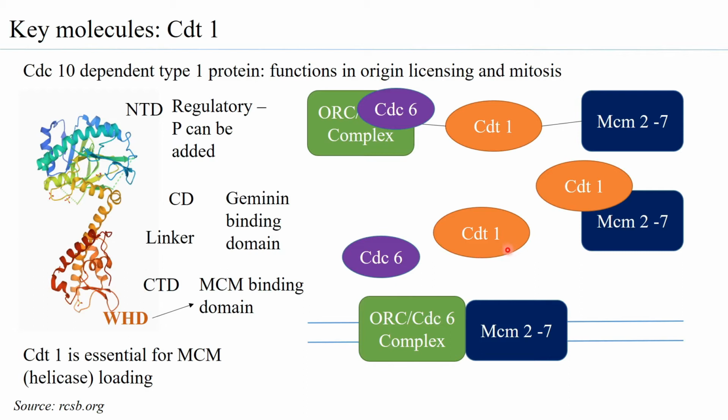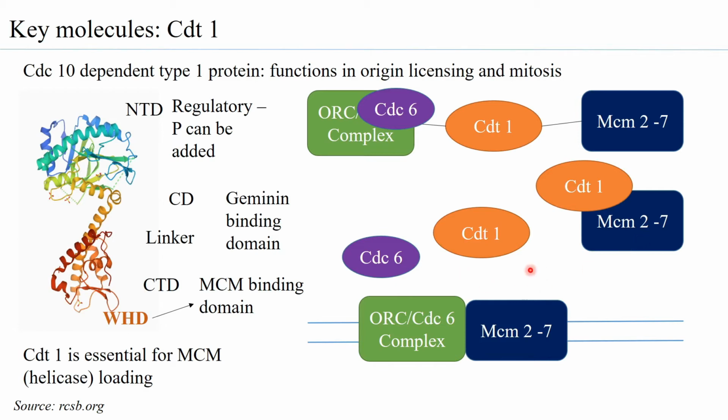One of the ways is that since this loading of MCM2-7 by the CDT1 happens at the onset of S phase, during the S phase you have an increased expression of S-cyclin CDK, that is, S-cyclin dependent kinase. And the S-cyclin CDK phosphorylates both the CDT1 and the CDC6. The phosphorylation of CDT1 ensures that CDT1 does not bind to another MCM2-7. So that is one regulation.